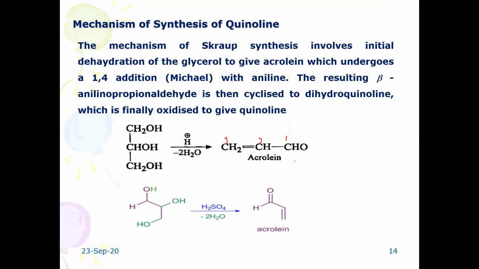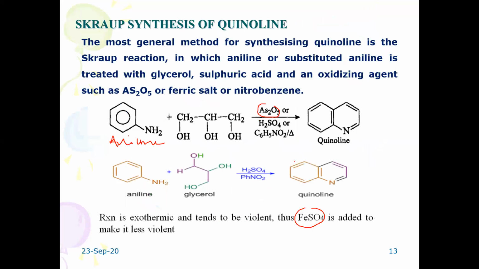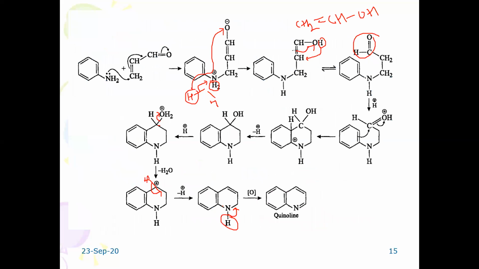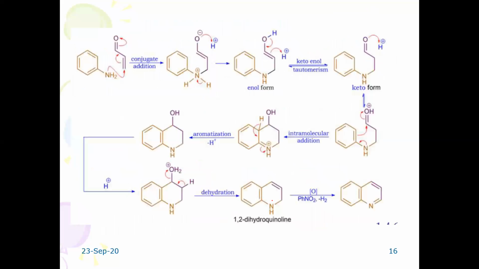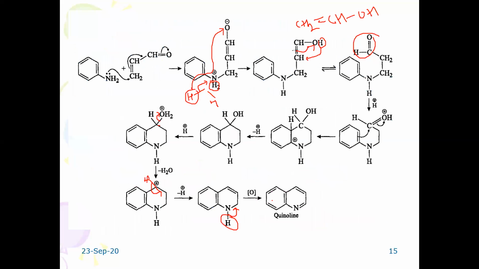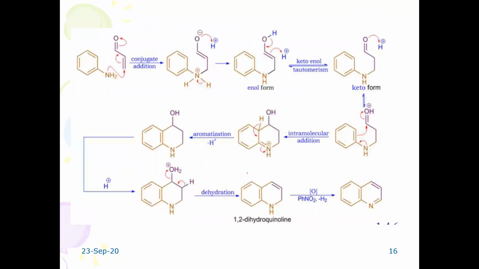It involves reaction between glycerol and aniline in the presence of sulfuric acid and nitrobenzene. Nitrobenzene acts as an oxidizing agent. In the mechanism you have seen, this NH group gets oxidized to form quinoline. The last one is isoquinoline. Before that, whatever mechanism I have discussed is represented in the Bond-ion formula.